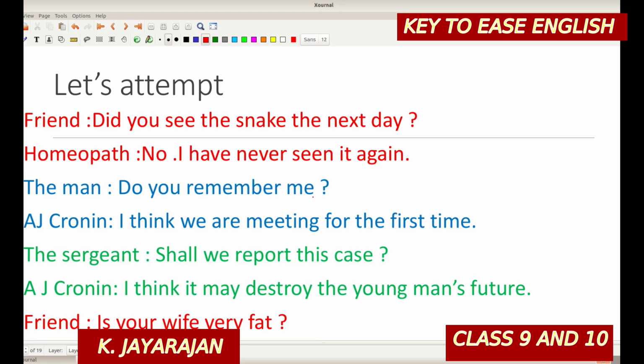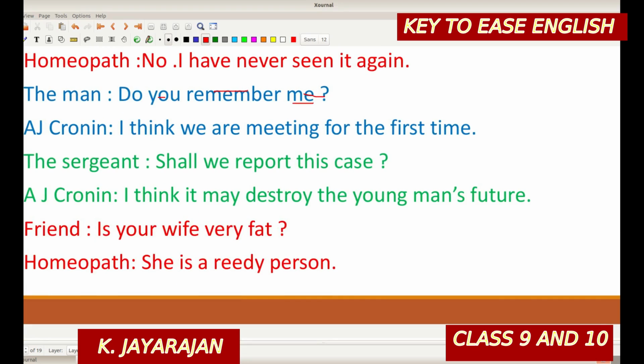"Do you remember me?" the man asked Ejekronin. Right? "Do you remember me?" What will be the reported question? The man asked Ejekronin whether he remembered him. Hope you understood why "me" is changing into "him."